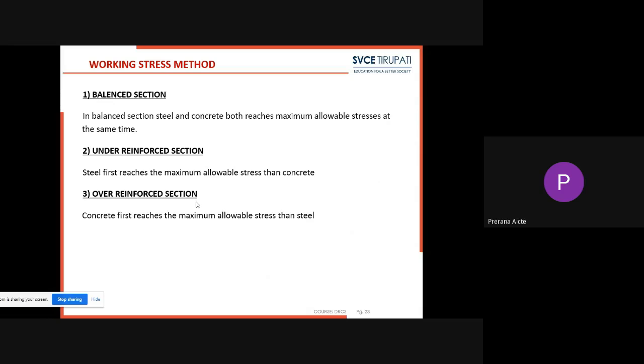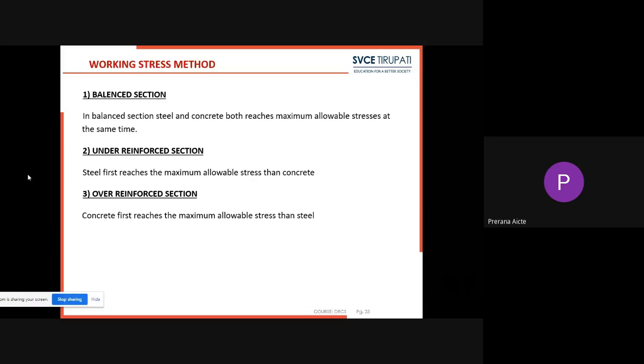In the balanced section, steel and concrete both reach maximum allowable stresses at the same time. Theoretically, you design the structure as a balanced section, but practically it is not possible. Both will fail at the same time. Next, coming to under-reinforced section. In under-reinforced section, steel first reaches the maximum allowable stress, then concrete. Nothing but steel first fails, then concrete will fail. All practical beams that we are seeing are under-reinforced sections only.